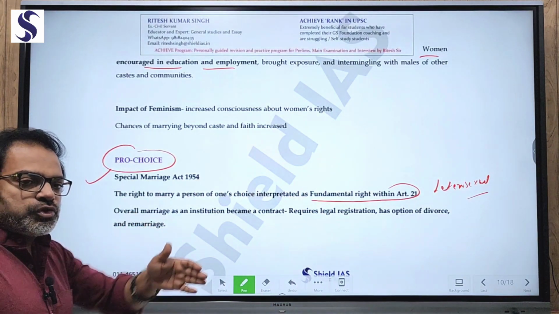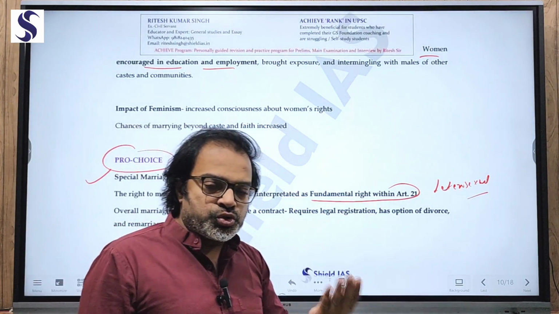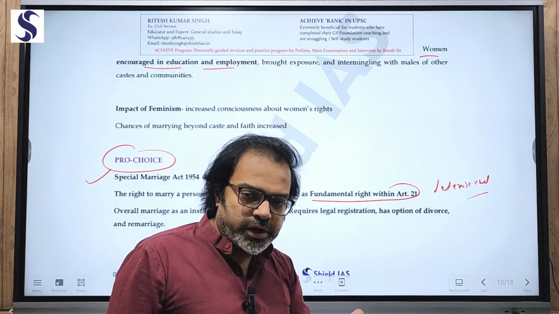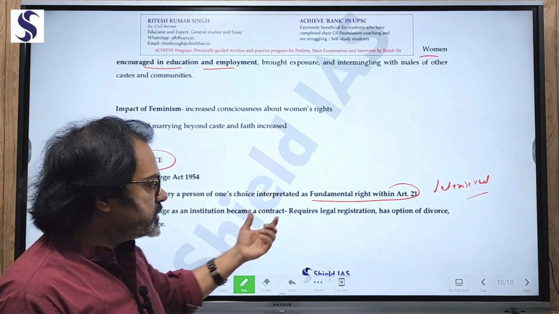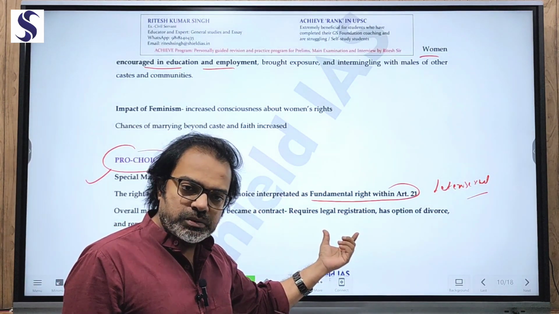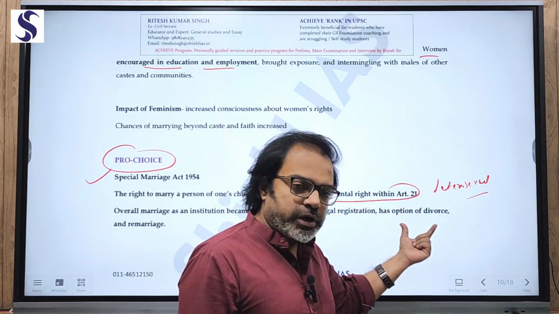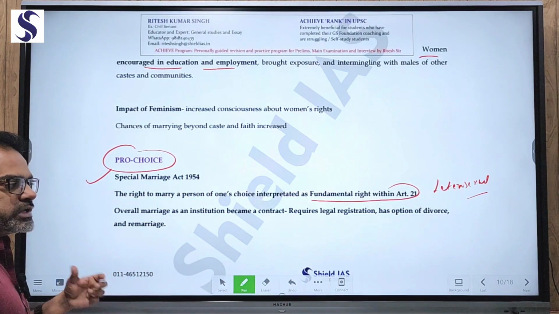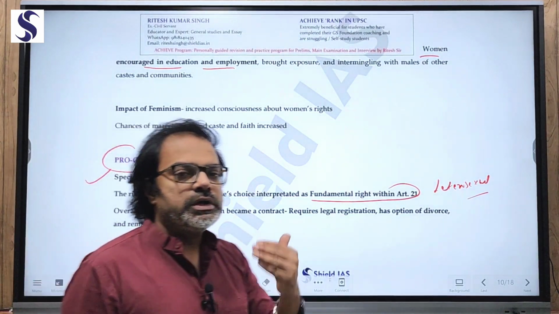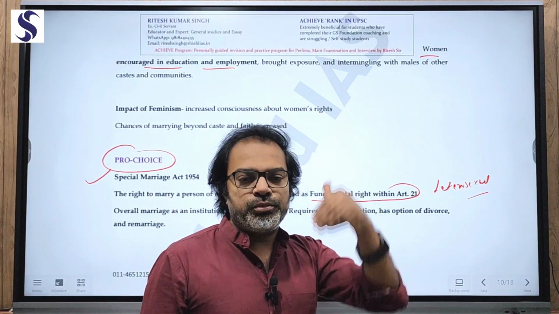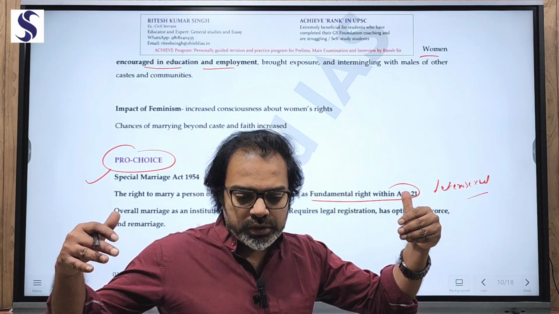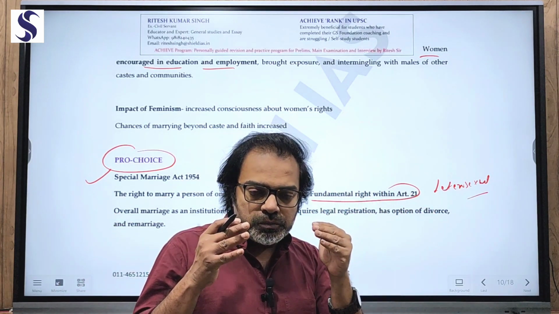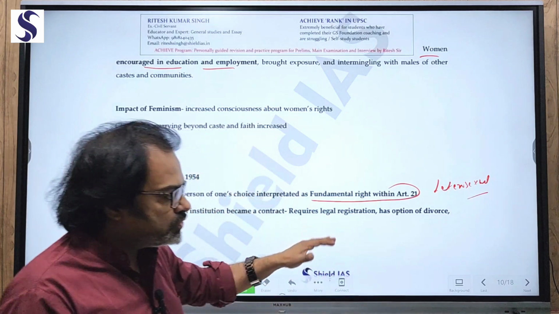Now, overall, marriage, which used to be sacred, became an institution, which is ultimately a contract. Why? Because registration is required for marriage now. You can break the contract by opting for divorce, and you can also remarry. So it becomes a contract rather than the so-called sacred institution, which was actually imposed by the patriarchy to confine women to monogamy. So finally, it changed over a period of time.